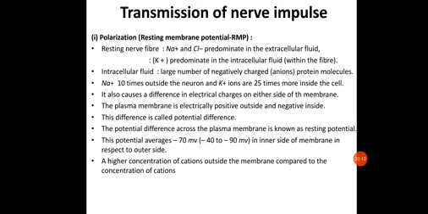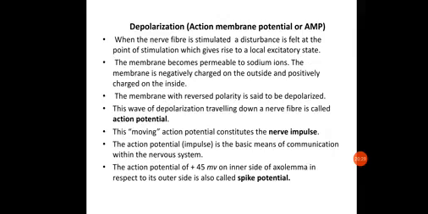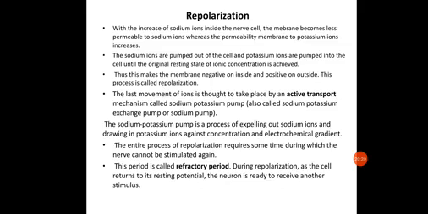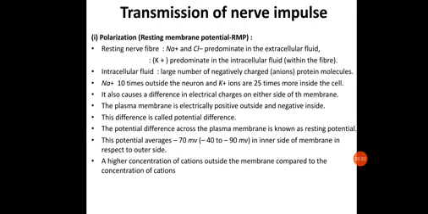The inner membrane is negatively charged and the outer membrane is positively charged, so the membrane develops a potential of minus 70 millivolts. The potential of the membrane at this stage is called the resting membrane potential.